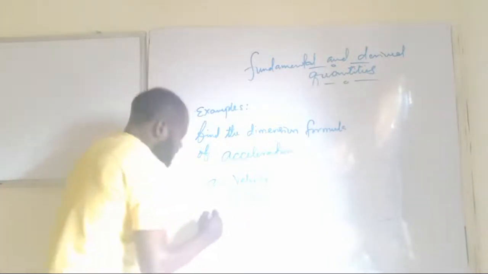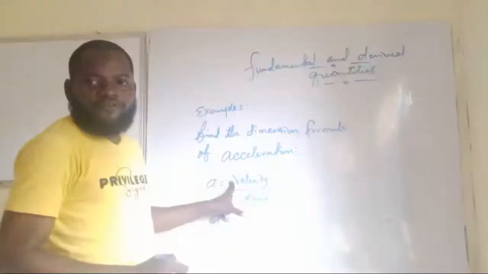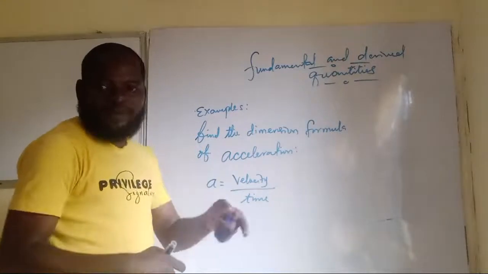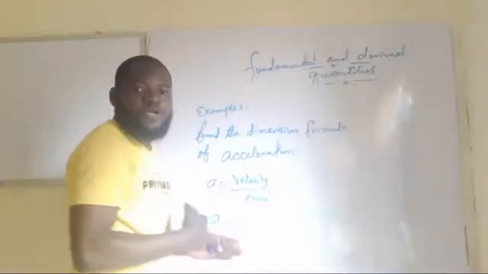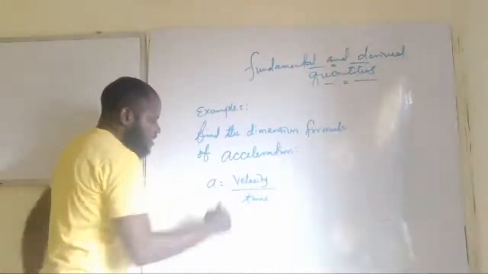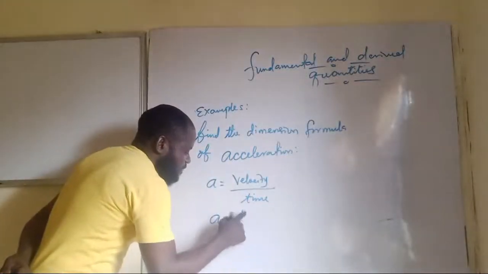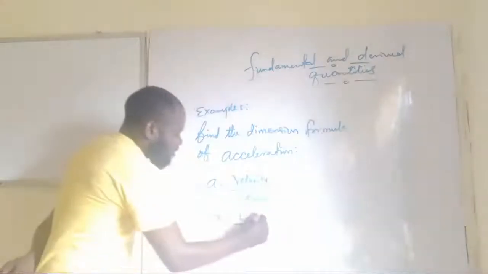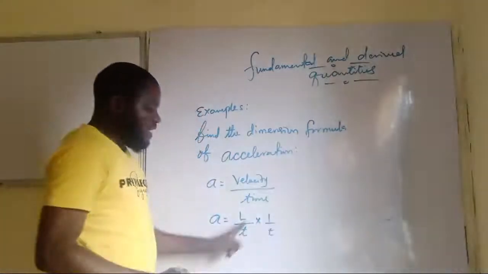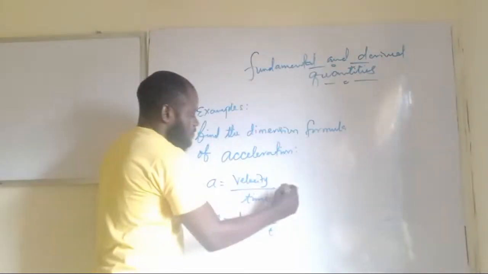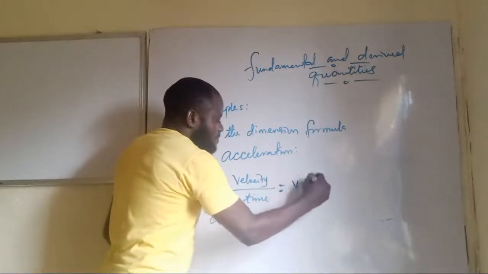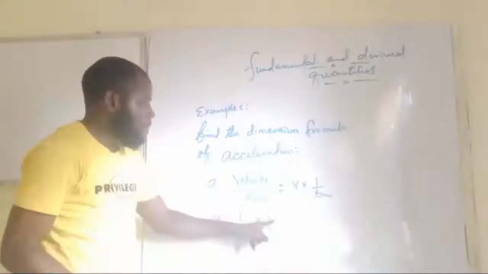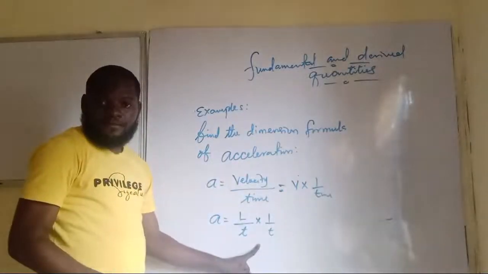Cool. Now, step 2, velocity is not a fundamental quantity, isn't it? It's a derived. So we need to break it down to become a fundamental so that everything we are going to be seeing will be a fundamental quantity. So velocity is the same thing as saying what? Displacement, which we can write as what? Length over time. Are you seeing it now? Multiply by 1 over time. For you to understand what I did here, I split this to become velocity times 1 over time. Are you seeing it now? And velocity is what? Length over time, then multiply by 1 over time. That's what we have here. Are you getting this now?